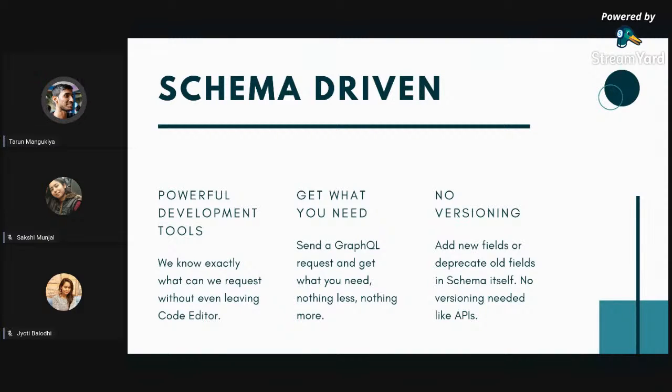But in the case of GraphQL, everything is defined. So you already know that if I want to get a book, or a list of books, I will have ISBN, title, description, category, author. I will have access to those things. So for developers also, we can create high-end code editors in which we can get auto suggestions regarding the API response that we are going to get. This makes our development process very, very fast.